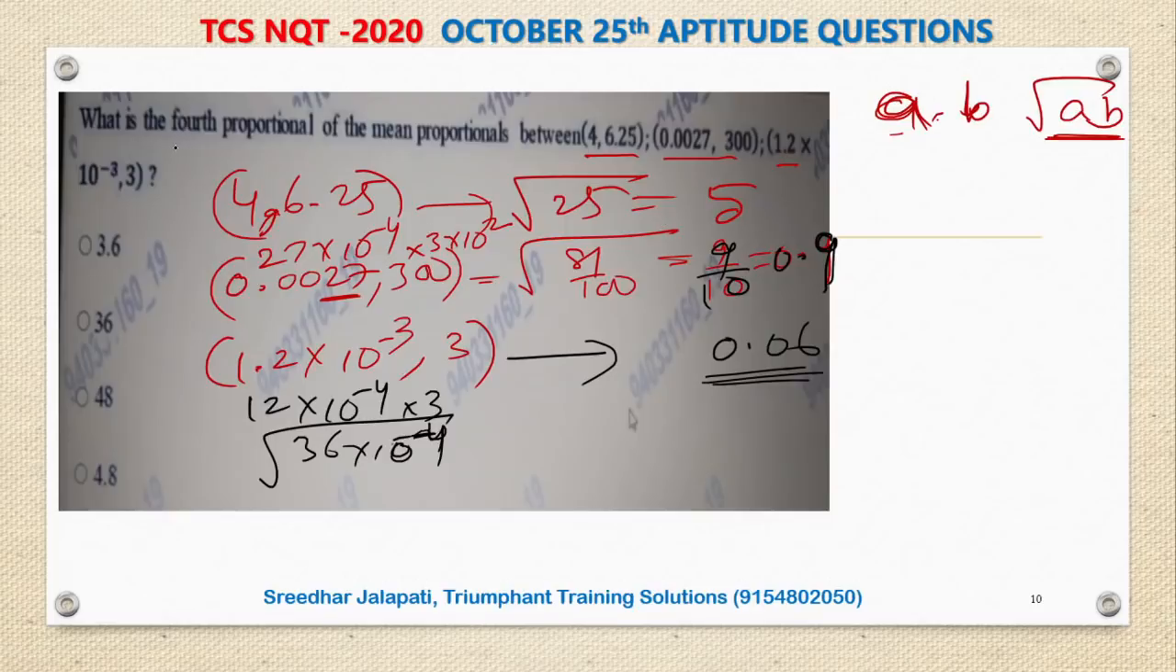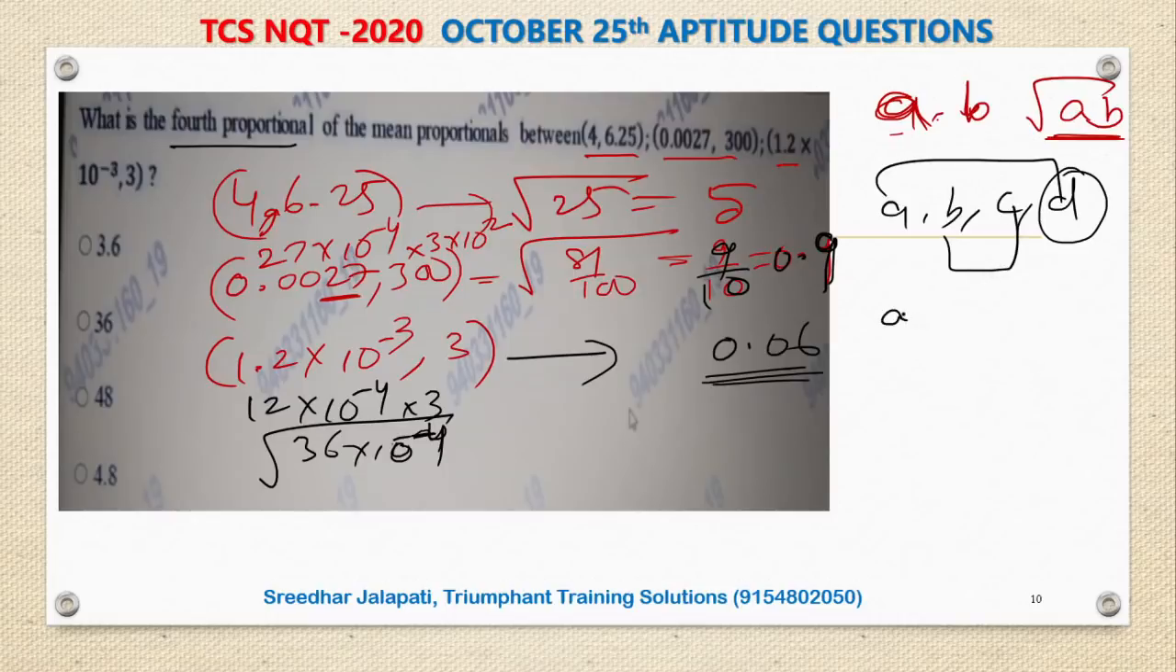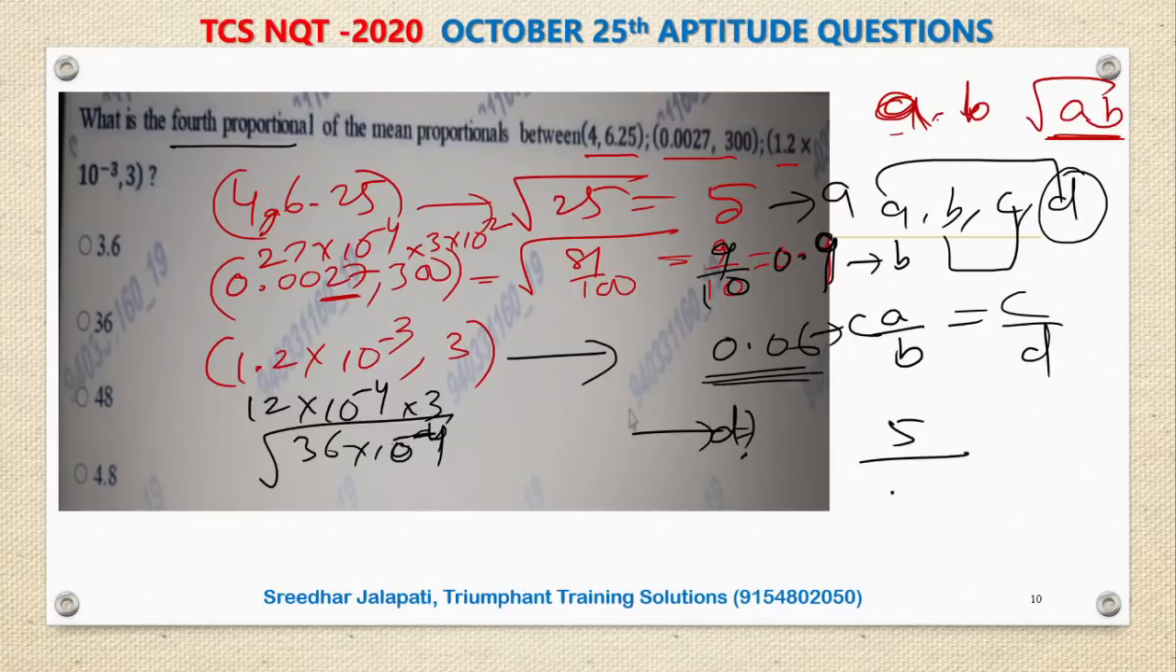How do you find the fourth proportional? For A, B, C, D, D is called the fourth proportional, and that is if product of means is equal to product of extremes. That is A by B is equal to C by D. So this is A, this is B, this is C, and we are asked to find D. D value we have to find. So if I substitute, A is 5 by B 0.9 is equal to C 0.06 by D.